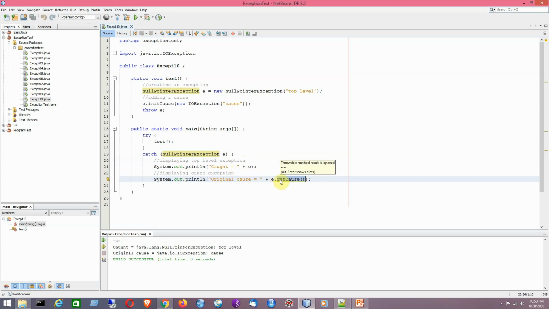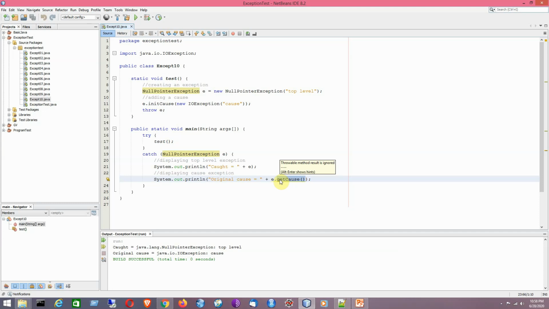Now chained exceptions can be carried on to whatever depth is necessary. Thus the cause exception can itself have a cause. Be aware that if we have long chains of exceptions, that may indicate poor design. So care must be taken to follow some kind of design procedure before writing the actual code.